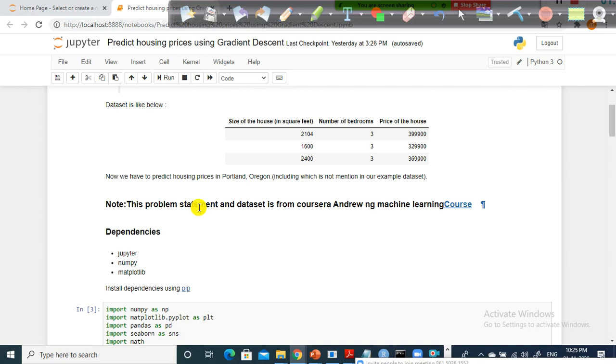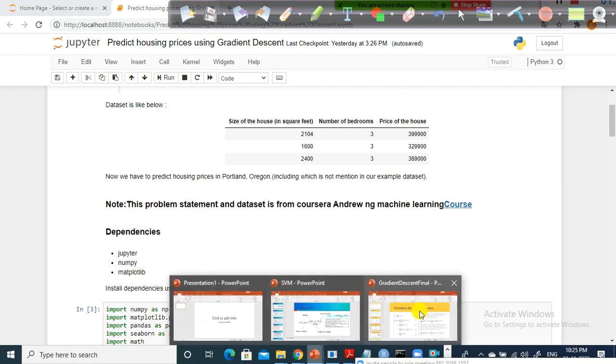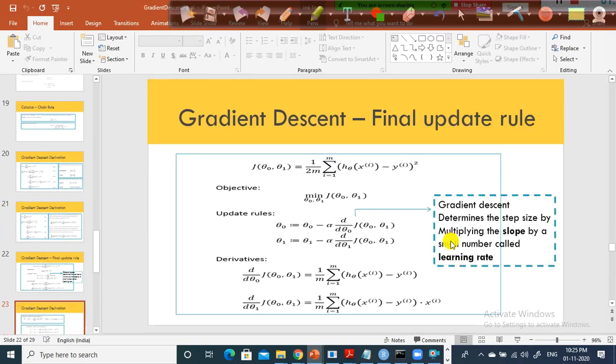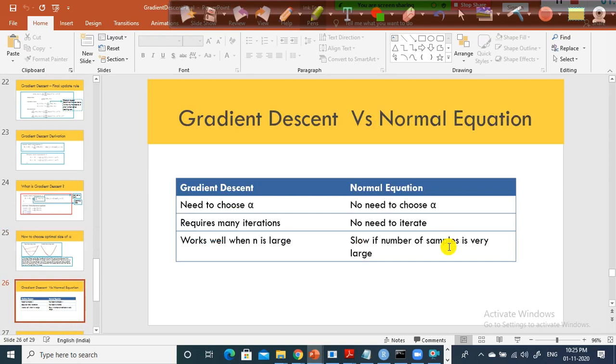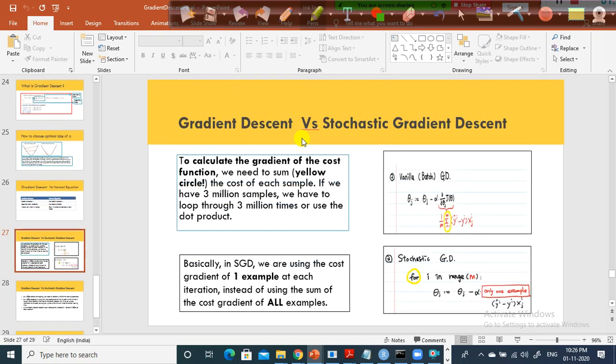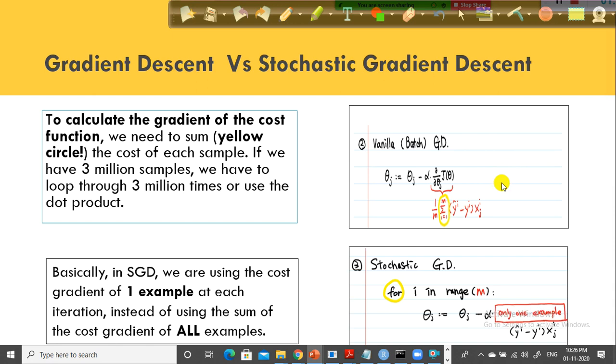I hope this session has helped you to understand the gradient descent algorithm in a very simple manner. However, I would urge you to watch my video once again, and I will probably share some other article. You just go through it. It's very intuitive. If you go through it along with my video, you will be able to understand very clearly. I was talking about the types of gradient descent algorithm.